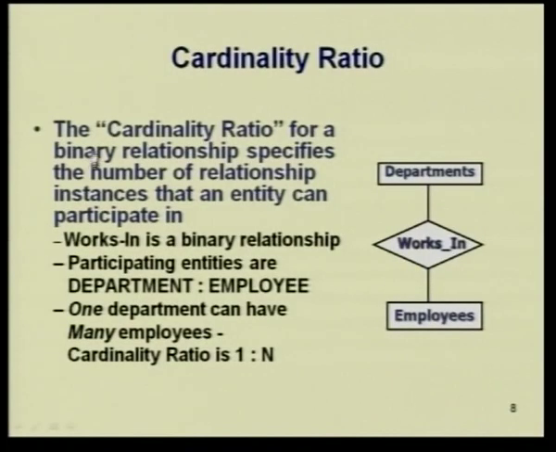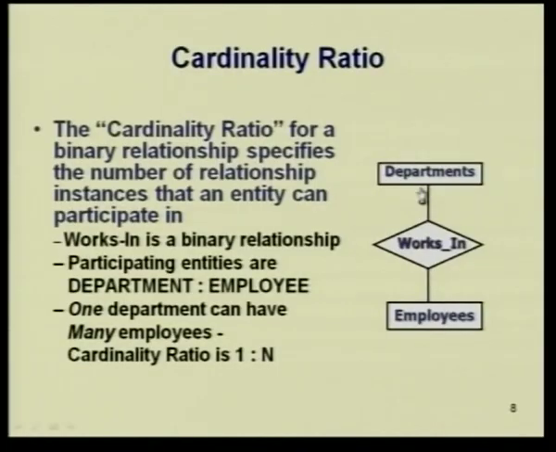So, let us look at the definition. The cardinality ratio for a binary relation, and we have specified that the ER model prefers binary relationships, specifies the number of relationship instances that an entity can participate in. So, when we talk about two entities and the relationship between them, how many instances can you have for each entity is what the cardinality ratio is trying to tell you.